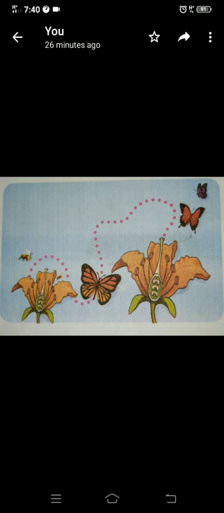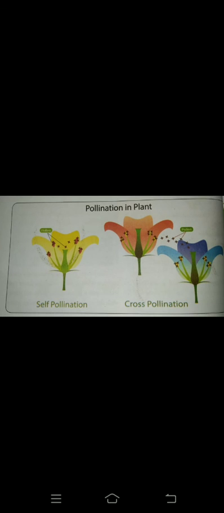Okay ma. So next we have to enter into pollination. What is pollination? This is the first step in sexual reproduction. So what is that? You see here, the pollen produced here has to be transferred to the stigma of the ovary, because it wants to reach the ovule. That process we call pollination.